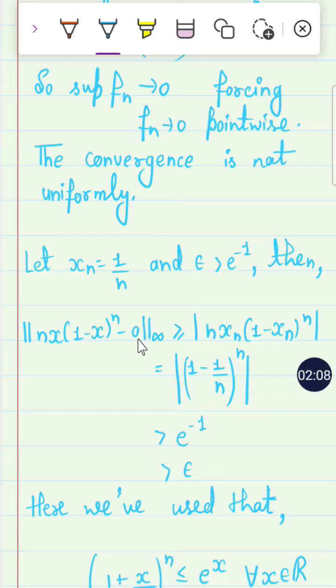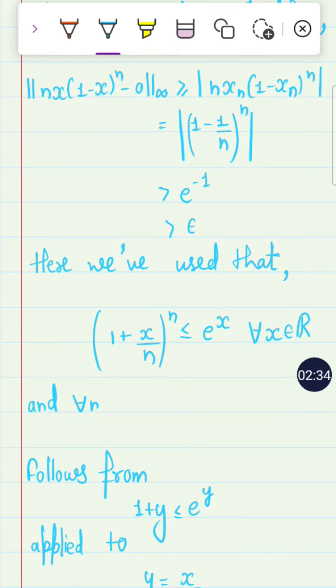The supremum norm of f_n is greater than or equal to n x_n (1 − x_n)^n with x_n = 1/n. Putting this in, the n cancels out. This gives (1 − 1/n)^n, which is e^(−1). If epsilon is greater than 2e^(−1), then this implies that f_n(x) − f(x) is greater than 2 epsilon. So this implies that it is not uniformly convergent.